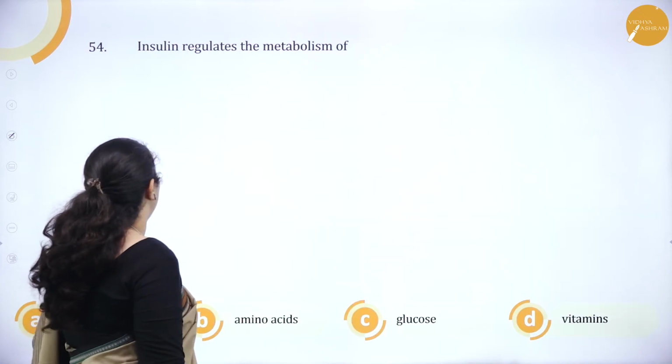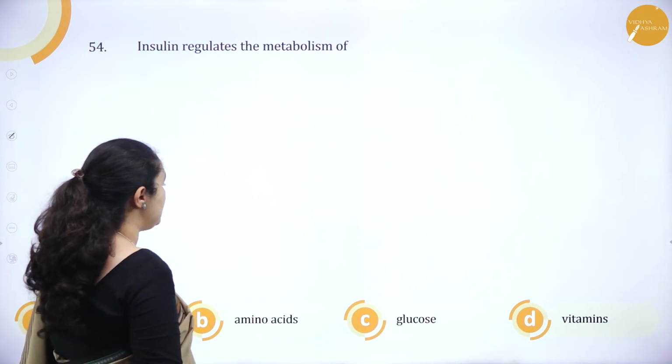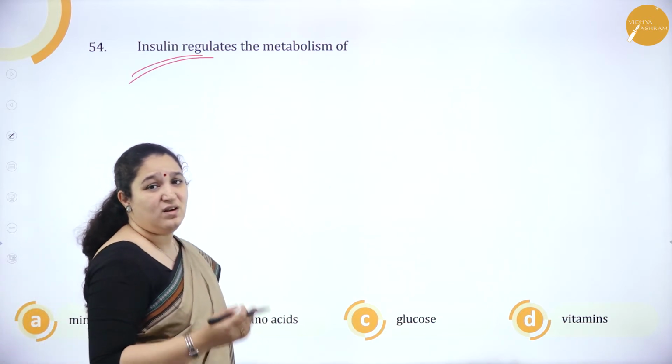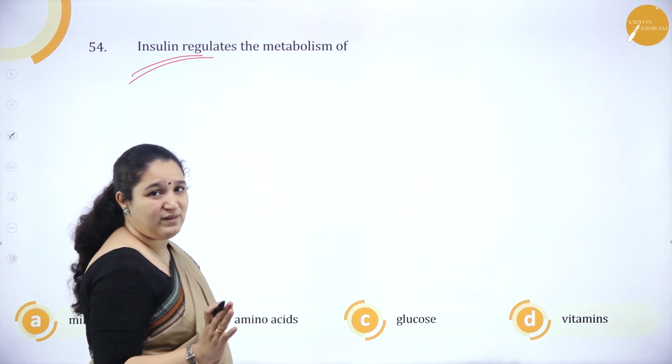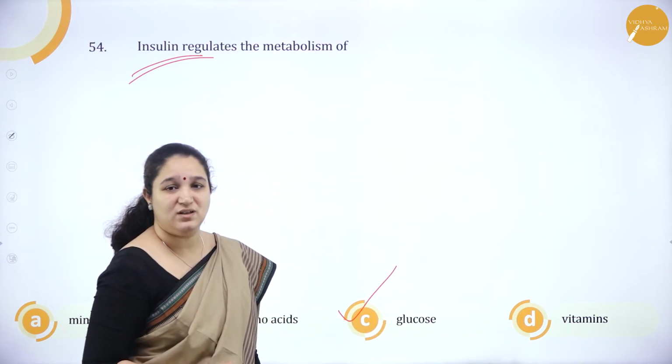Next question. Insulin regulates the metabolism of minerals, amino acids, glucose, vitamins. We know insulin is a hormone which regulates the blood glucose level. Correct? So it is glucose which it regulates.